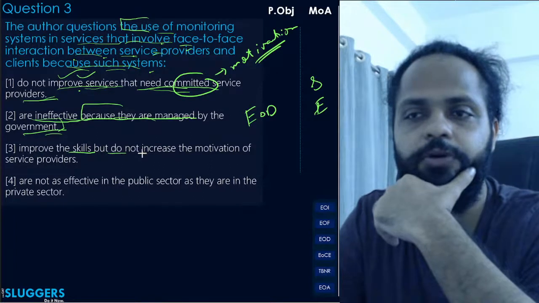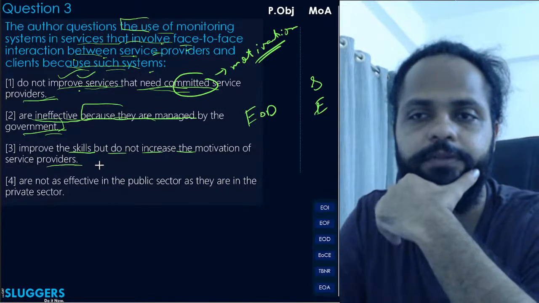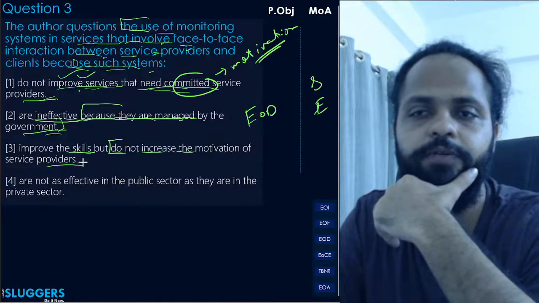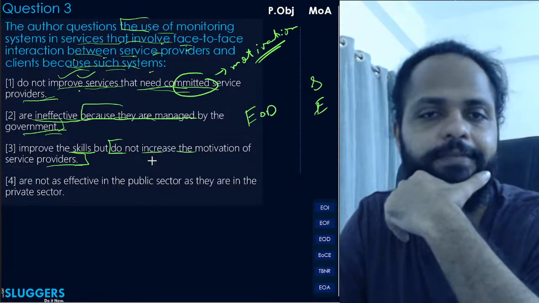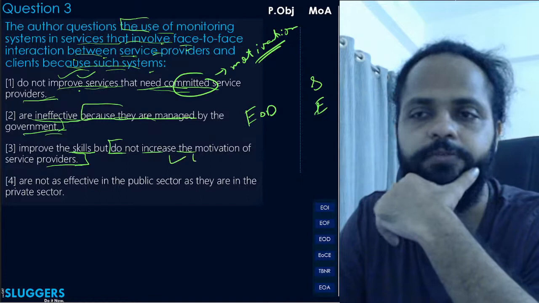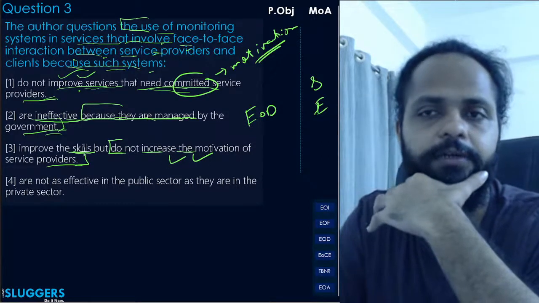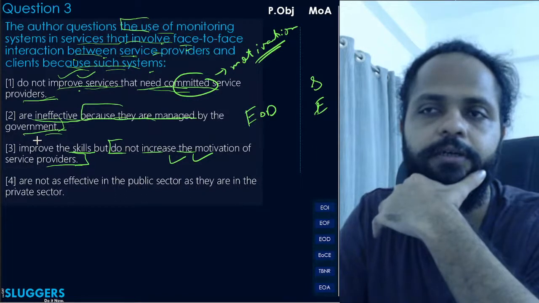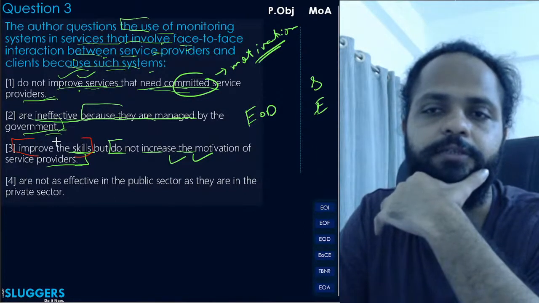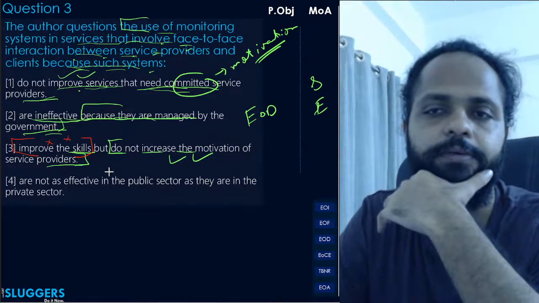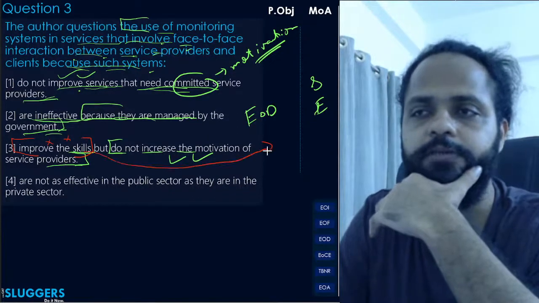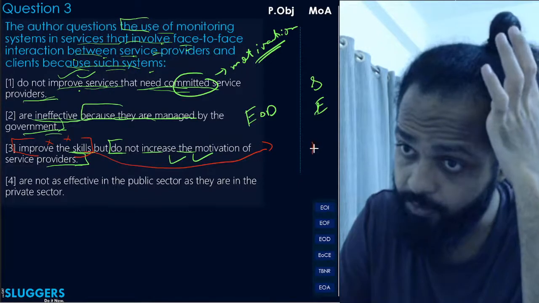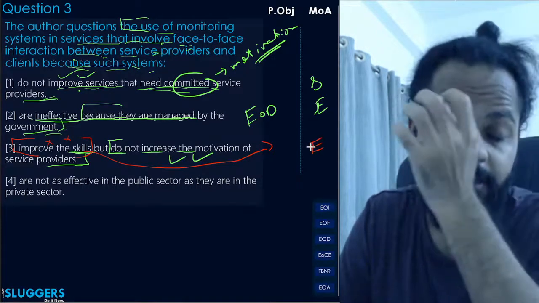Improve the skills but do not increase the motivation of service providers. Now, do not increase the motivation of service providers is perfect. Is as perfect as it could be. Like this is exactly ऐसी दिया हुआ. But nowhere in the passage does the author say that the use of monitoring devices improves the skills. So ये तो definitely objectionable. This will be your point of objection here, by the way. And hence you'll eliminate this option as well with a capital B.